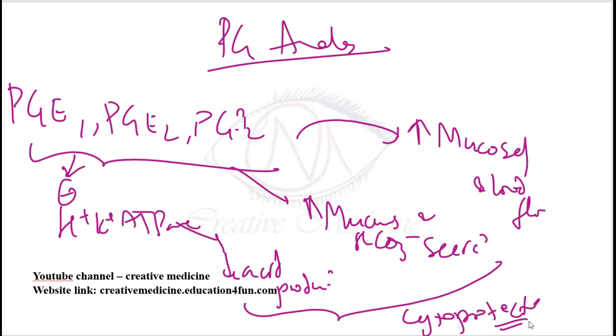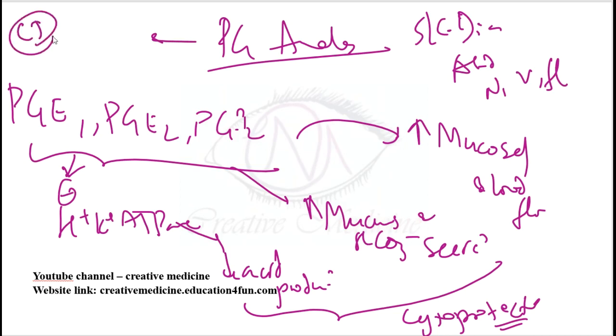and mucosal blood flow. Now the side effects of these are diarrhea, and also abdominal pains with nausea, vomiting and flatulence are seen. These prostaglandin analogs are contraindicated in pregnancy. Why? Because they cause uterine contraction. The use is specific for NSAID-induced peptic ulcer.